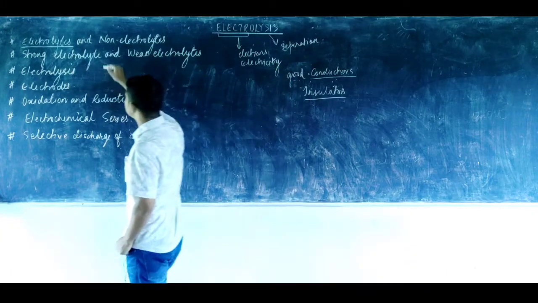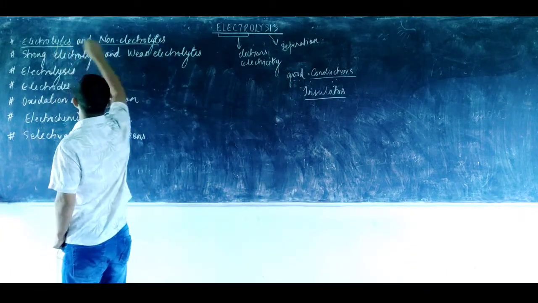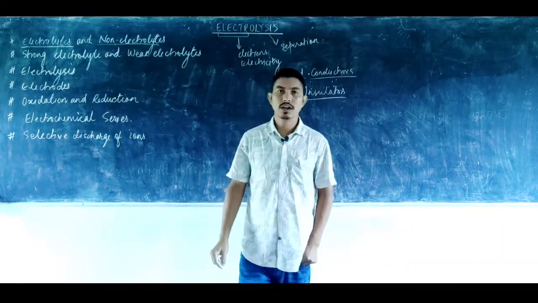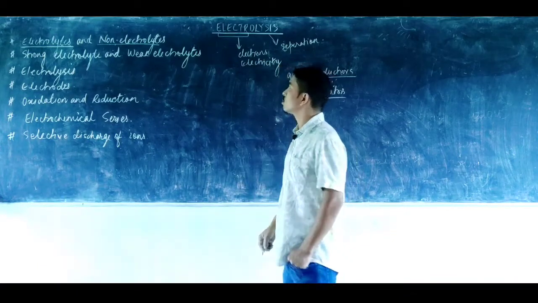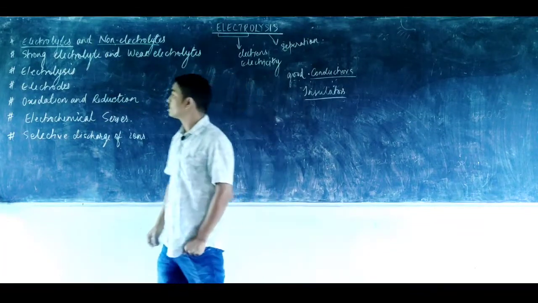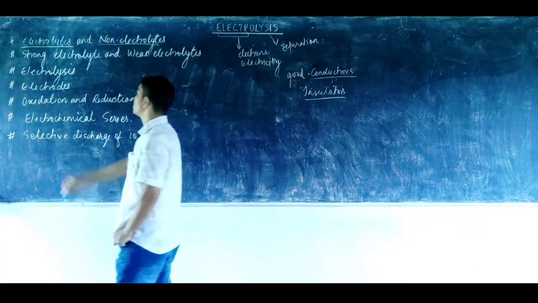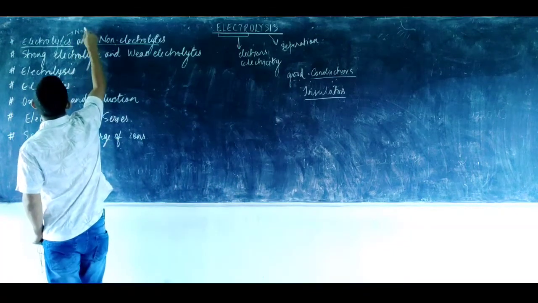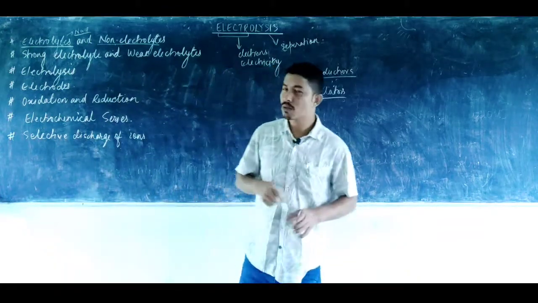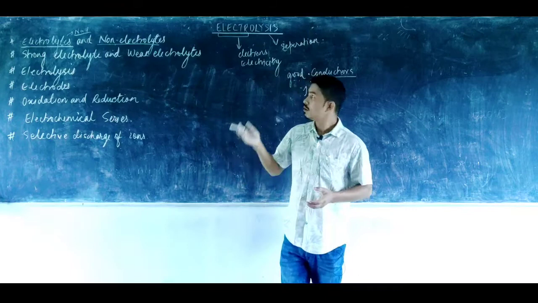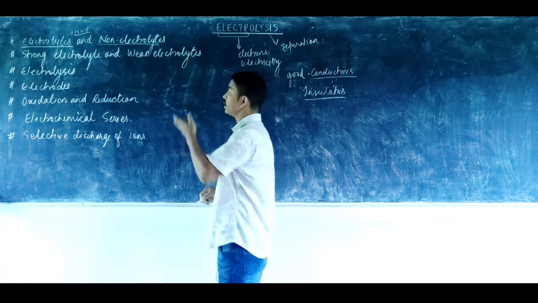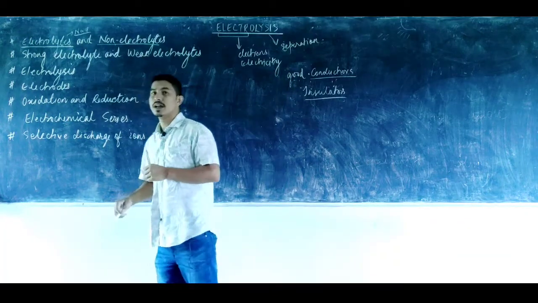And the non-electrolyte is just the opposite of the electrolyte. These are the classes of compound which do not allow electric current to flow in a solid state, a liquid state or an aqueous state, somewhat like the insulators, like sugar. Sugar does not allow the electric current to flow through it in any of the states. An example of an electrolyte is a salt, sodium chloride. Solid sodium chloride does not allow electric current to flow, but when you mix sodium chloride in water, or if you take molten sodium chloride, it allows electric current to pass through. Such substances are known as electrolytes.